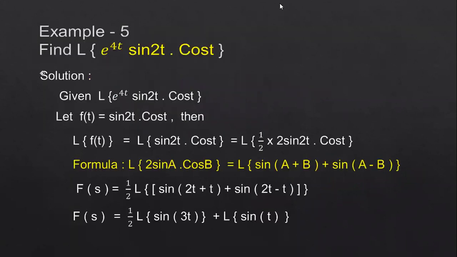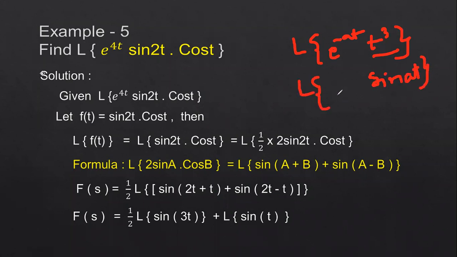Now we will see one more different problem in this first shifting method, since each and every problem is different. The first problem we have seen was the Laplace transform of something like e power minus at into t function, which can be t cube, that is, t power n. Next we have seen sin at or cos at, where the Laplace transform can be e power minus at or plus at, whatever it may be, into sin at form or cos at form.